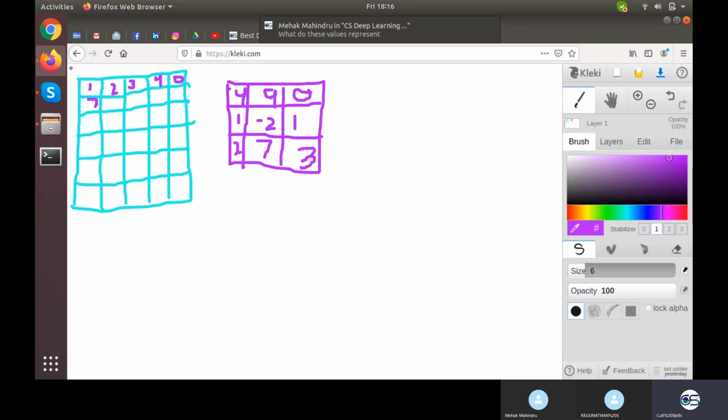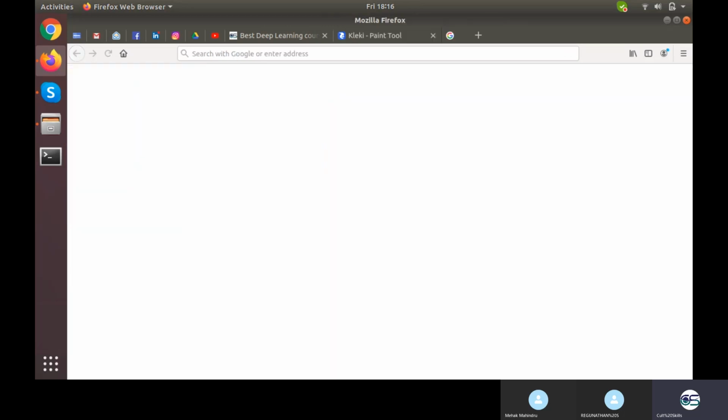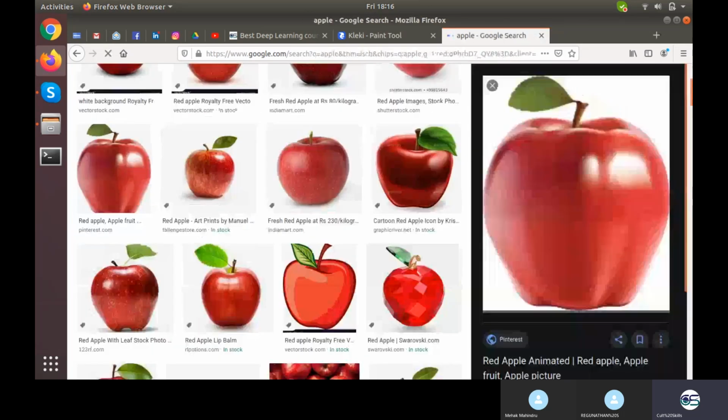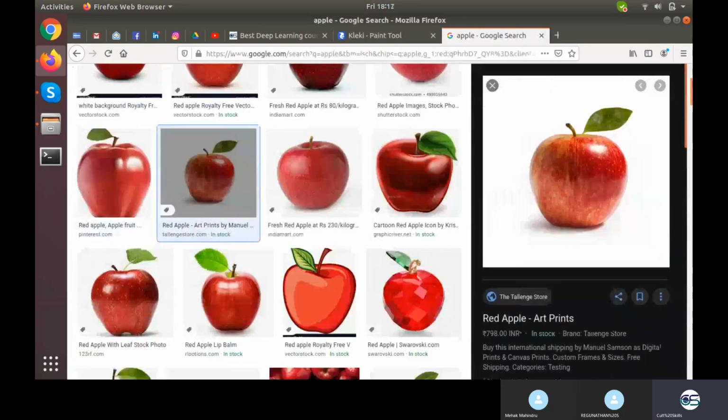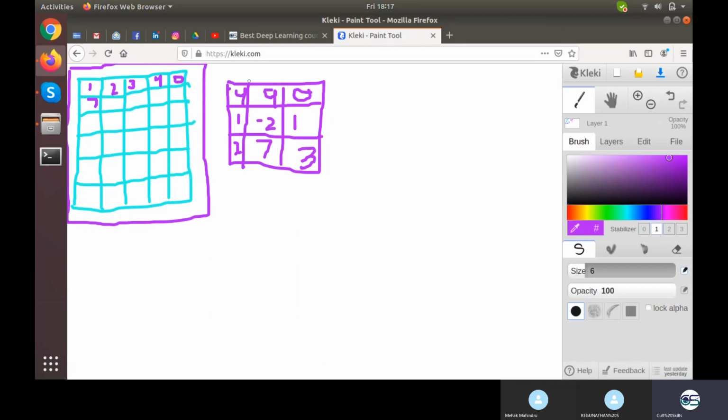What do these values represent? So this is our image actually. This part is our image. What is the pixel value of an image? The color intensity actually. I'll just show you an image. Let's suppose this one. Now this entire region has a white value, the background, whereas this region is black, this region is reddish, a different shade of red, this is brownish, and this is green. So this is the basic pixel intensity of every image. This is what the pixel value represents, and the kernel values are designed and picked automatically.